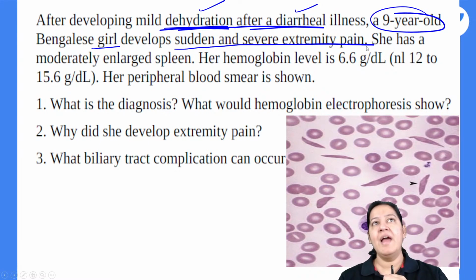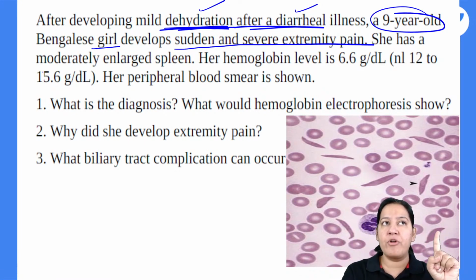She is my girl. And after dehydration, she was absolutely normal till yesterday. Yesterday she got diarrhea, but I had given the ORS, I had given the antibiotic. But okay, the diarrhea is okay. But now she is having severe extremity pain, the bony pain, the pain in the hands and the foot. And she is having moderately enlarged spleen.